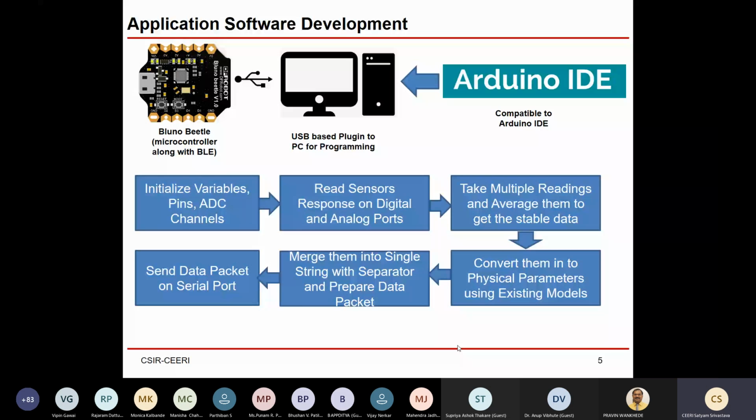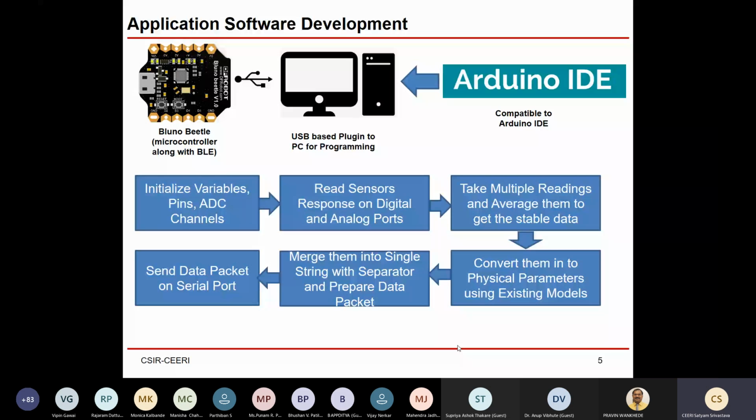So if we talk about basic programming, whatever application you are using, let us say you are using GPIO pins and ADC channels, you need to initialize them, then read the sensor response on the digital and analog ports, then take multiple readings and average them to get stable data, then convert them into physical parameters using existing models, because by this you will be reading simple voltages. Then how to convert voltage to temperature, voltage to rain, voltage to humidity? There are ready-made existing models in the data sheet. You can use those models and incorporate them in your own code.